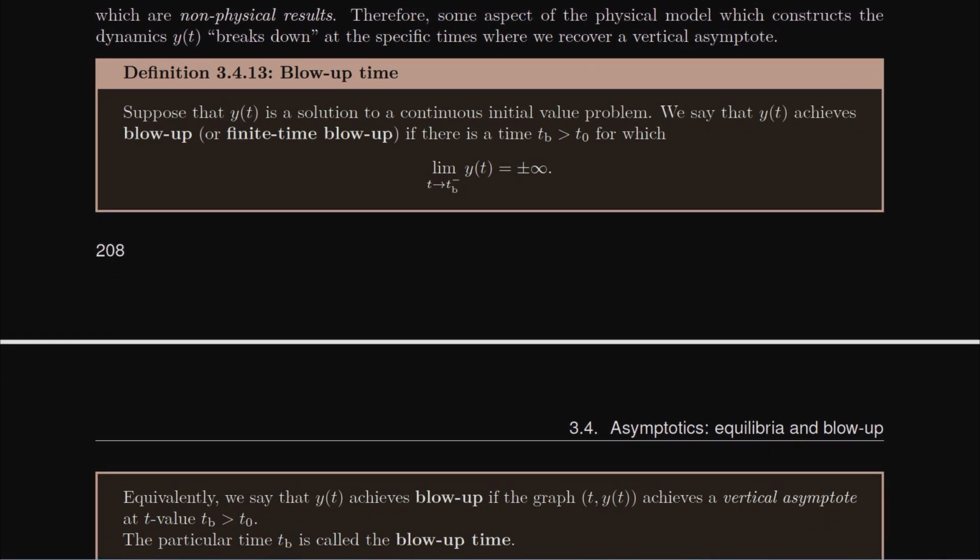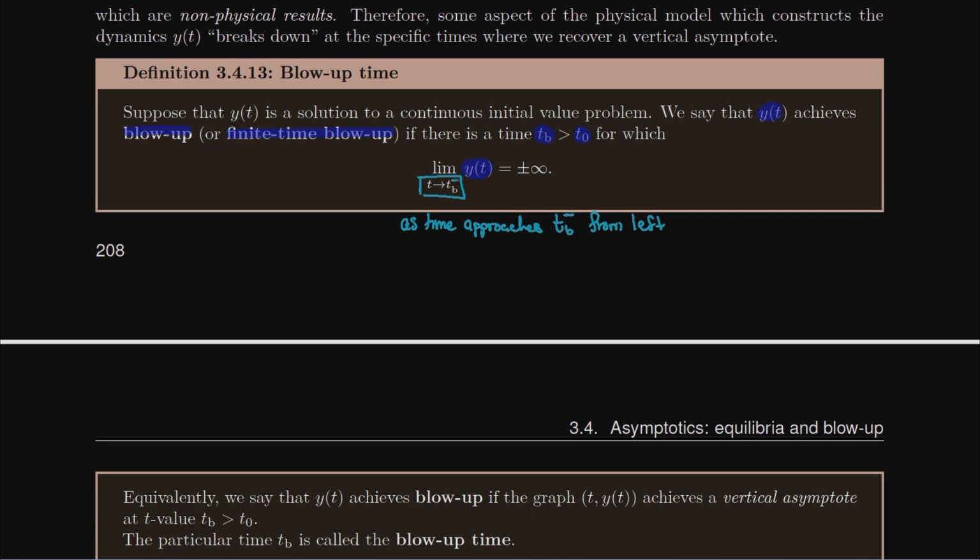And I do have my definition here, which we just kind of described. So there, we say that the solution y of t exhibits blow up, or finite time blow up, if there is some time. Of course, it has to occur after the initial condition. If my solution says it occurs in the past, we kind of just pretend it didn't actually exist in the past. So it needs to occur in the future. And at that time, what we're saying is that if we perform the limit of the solution as time approaches that point t_b, and of course remember that the upper superscript minus just means from the left or from below.